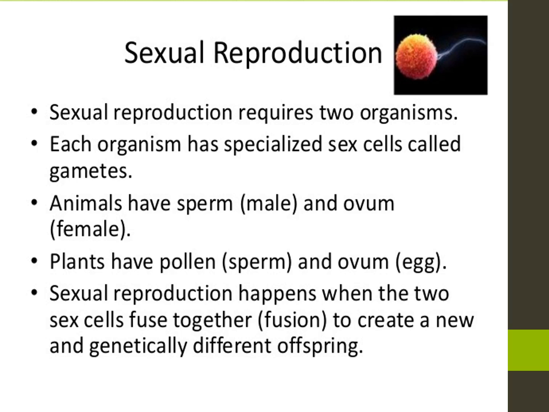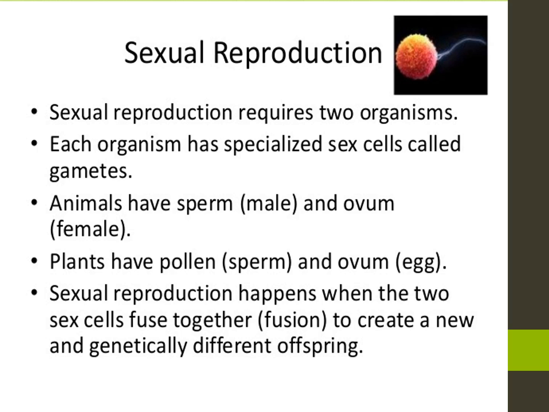That is the egg. So sexual reproduction happens when two sex cells fuse together. Two sex cells, male and female, fuse together to create new and genetically different offspring. Genetically different because the parents' characters come through the genes.